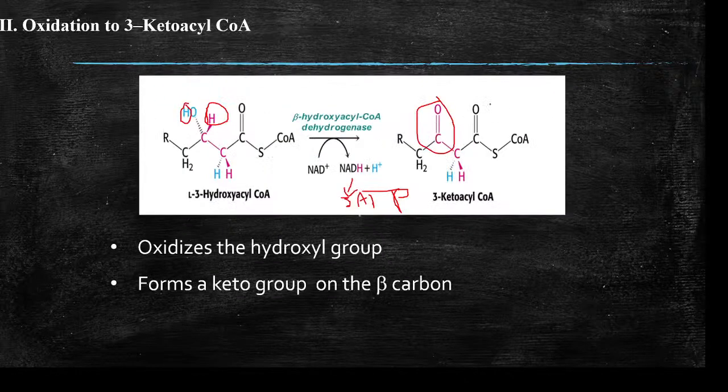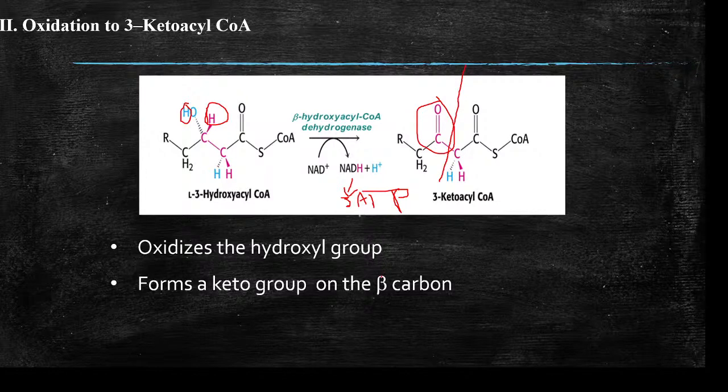Finally, in every cycle of beta oxidation, one molecule of acetyl CoA is formed. Acetyl CoA is CH3CO-S-CoA, a 2 carbon unit bonded with coenzyme A, and it is eliminated from the fatty acyl CoA molecule.